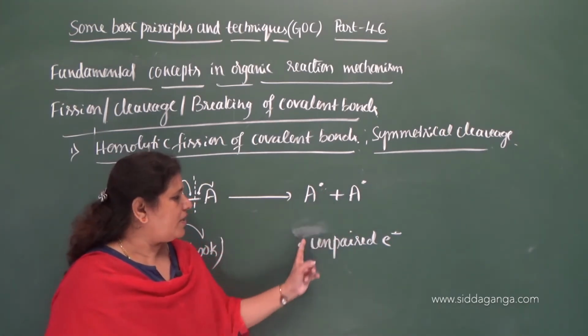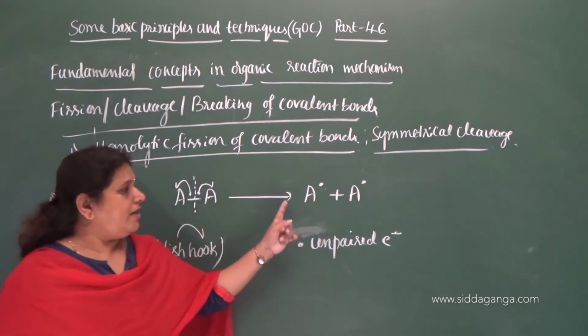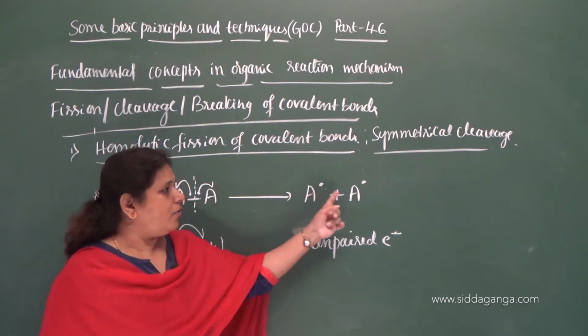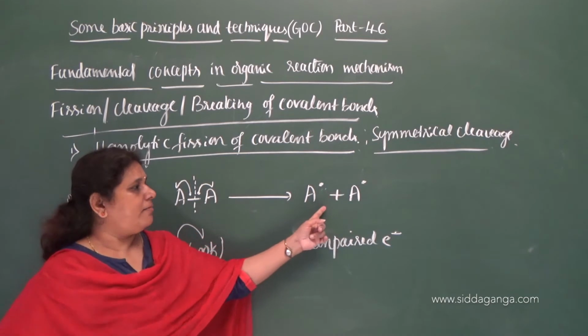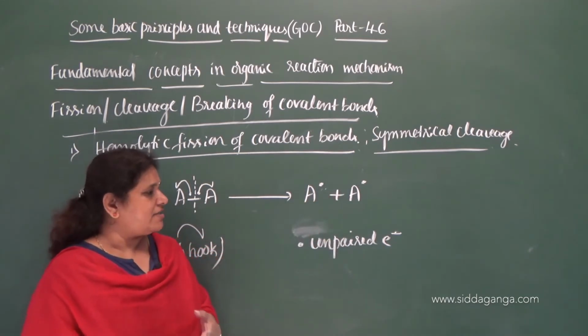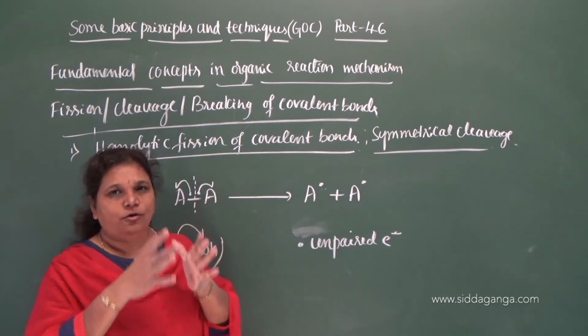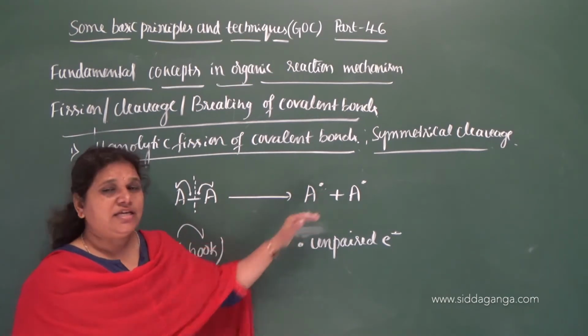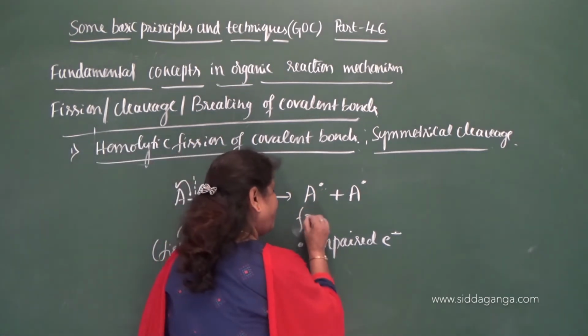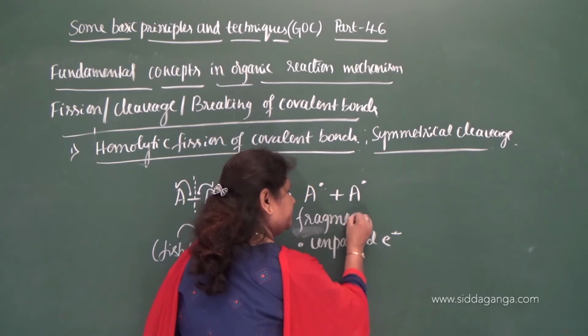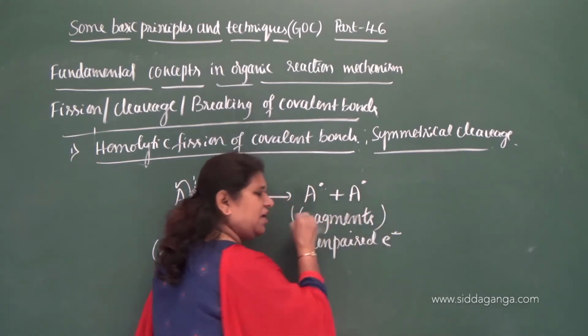So an unpaired electron is denoted by a dot. The bonded atom or group of atoms that gets an unpaired electron after the homolytic cleavage are in general called fragments.